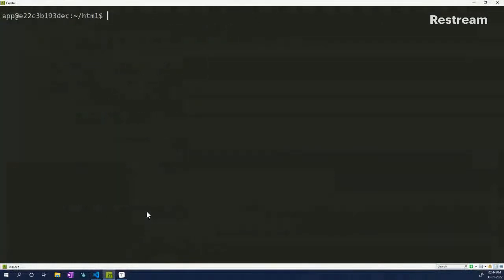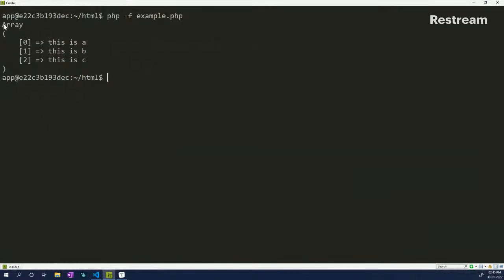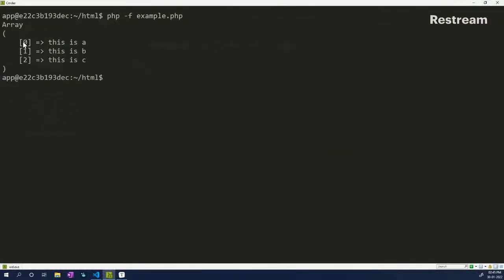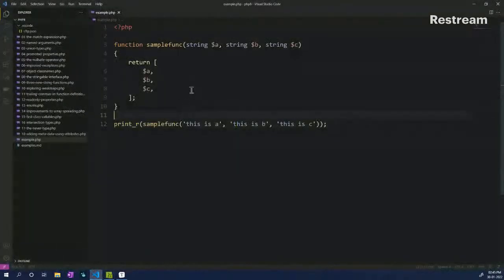And let's try to run that example one more time. And here you will see that we have an example wherein we have the three statements that are returning. Okay, great. So how do we change that? So let's try to implement the example that we got.